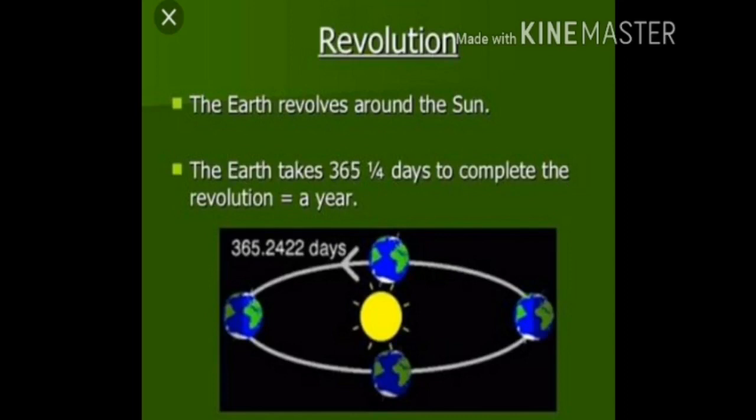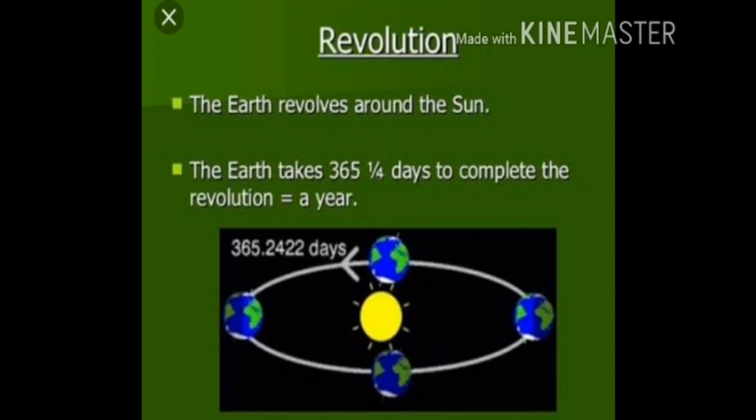It takes 365 days and 6 hours or 365 and 1/4 days for the earth to complete one revolution around the sun. Children, how much time earth takes to complete one revolution?